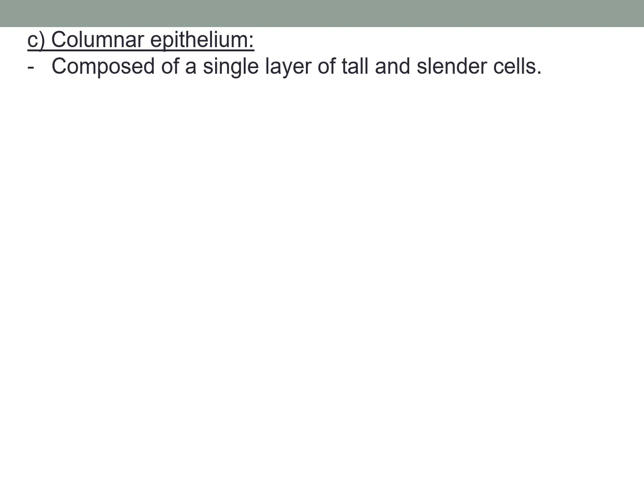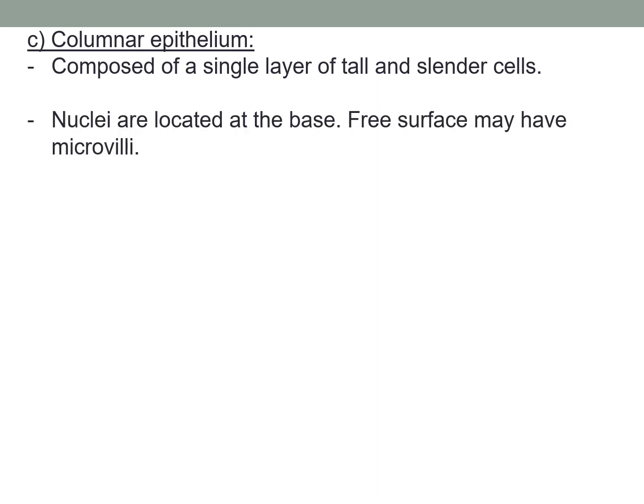Third type of simple epithelium tissue is columnar epithelium. It is composed of a single layer of tall and slender cells. So the shape of the cells in columnar epithelium is the cells are tall and they are very slender. Nuclei are located at the base. Free surface may have microvilli.